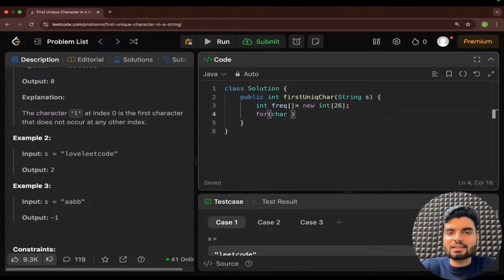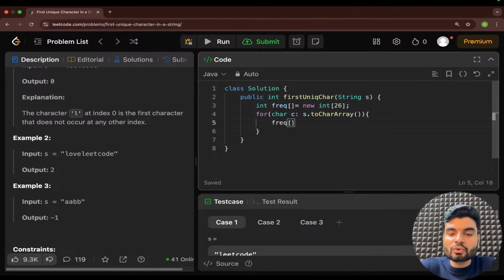Then I'll write code in Python and C++ as well. Okay. So now here let's say character C, and for the string I have to char array. Here's the thing. Right now what we've done is that, because for using a for each loop you need an array, we have converted this whole string to an array, and now here I will use my frequency array.